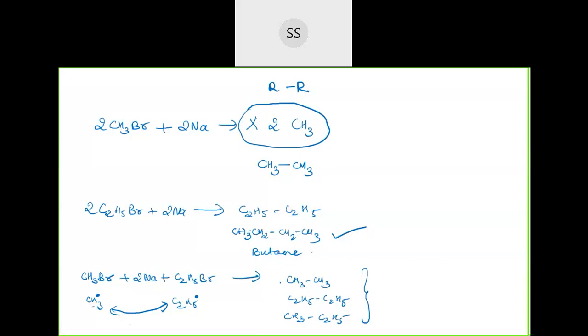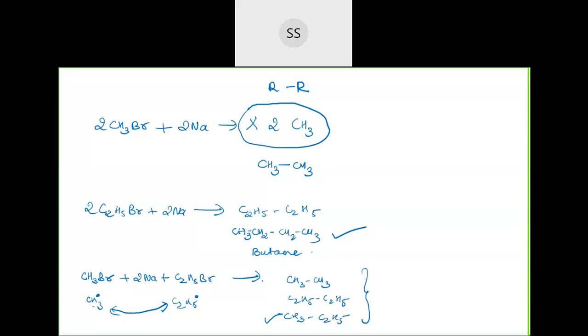With this method, you can't get methane. Methane cannot be prepared, okay? Because for that you require one hydrogen. One CH3 should combine with hydrogen. So with this method, methane is not possible. But propane is possible. See, this is propane. Propane you can prepare, pentane you can prepare, but I said you will get a mixture of products.